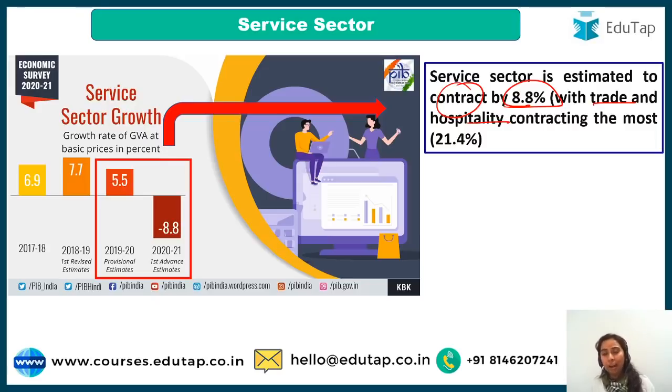Trading has been impacted because there is very less demand, so there is no trading. Small traders are out of the picture now. Small MSMEs, they are the backbone of the economy. They are not doing really well, guys. The picture at the ground level, ground zero, is not good. So that is why trade, the small MSME sector, is out. Hospitality, why? You are not going out for tourism, right?